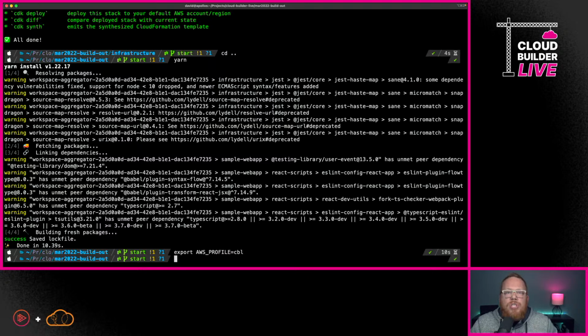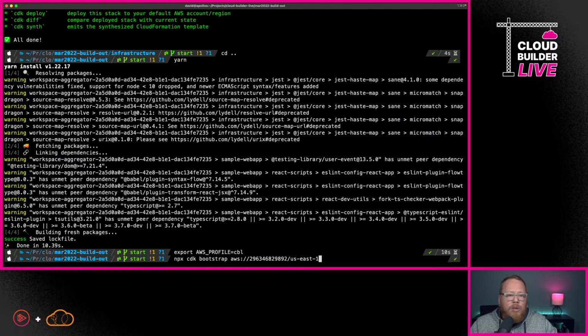Now, we need to do something called bootstrapping. This is actually a requirement when you're working with the CDK. This creates some resources within your AWS account that help the CDK to work. It can't work without these things. So what we would do here is say npx cdk bootstrap, and then we pass in this string. This string really contains two bits of information: first is the account number, and the second is the region. So if you're using multiple regions, you'll need to be sure that you run bootstrapping once per region.